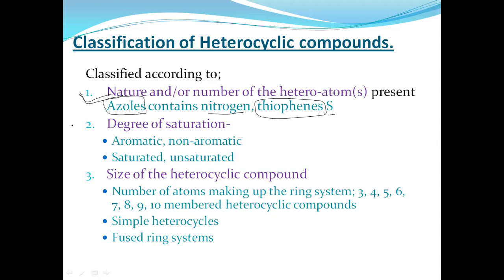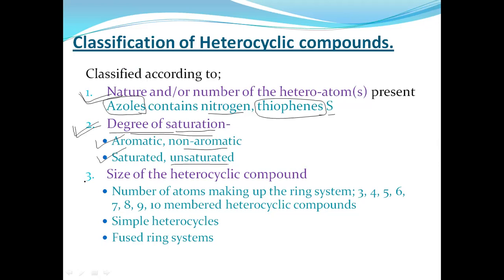The second classification depends on the degree of saturation. Here, degree of saturation means saturated and unsaturated are both considered in the classification, as well as some compounds being aromatic and non-aromatic. Like that, saturated as well as unsaturated heterocyclic compounds are categorized in the classification as a degree of saturation.